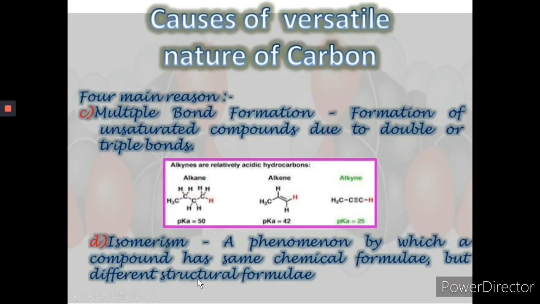What is the cause of versatility? When we talk about the main causes, it is due to multiple bond formation, that is, formation of unsaturated compounds due to double or triple bonds. And one more cause is isomerism, a phenomenon by which a compounds has the same molecular formula but different structural formula.